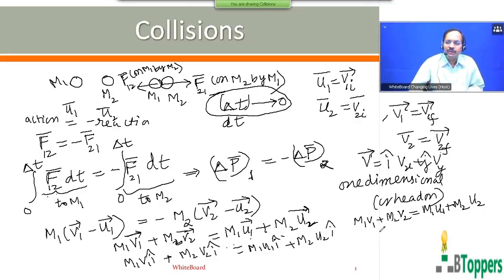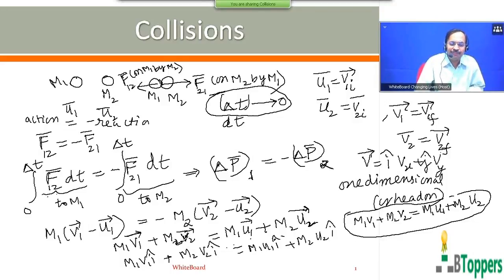That means, for convenience and simplicity in writing the equation, for problems we are going to discuss in one-dimensional collisions, we try to express the velocities in scalar notation, that means without using bar symbols. Of course, it will not be wrong even if you follow vector notation. Some of the standard advanced books solve all the problems in vector notation, irrespective of whether the collision is one-dimensional or two-dimensional. But as per the method followed in the regular board textbooks, for problems in one-dimensional collisions, we can write the equation in simpler form without using the bar notation.